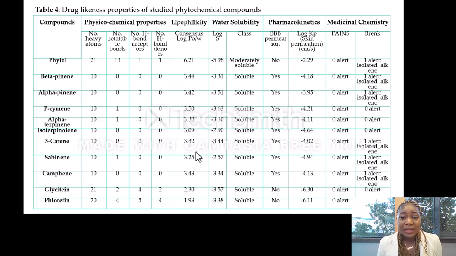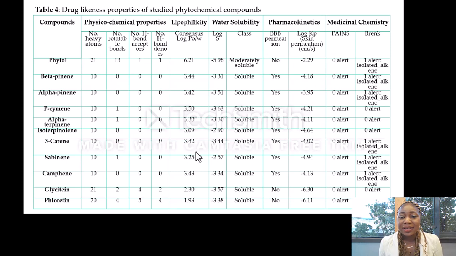The water solubility was also assessed, where all of these compounds were shown to be soluble in water, except for phytol, which revealed moderate solubility. And this solubility further reveals them as compounds that can be easily absorbed and dissolved.